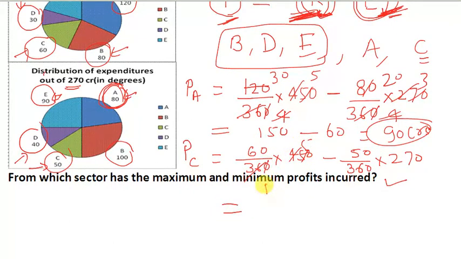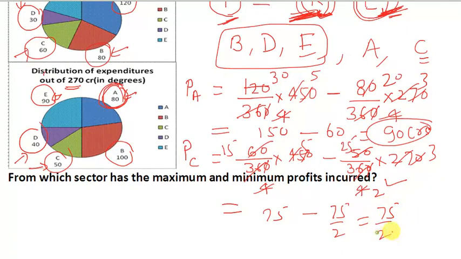This is 15 times 75 minus 25 times, and you can cancel it by 2. This is 75 by 2. So 75 minus 75 by 2 is 37.5. Okay, here we are finding that the profit of A is maximum compared to the profit of C.